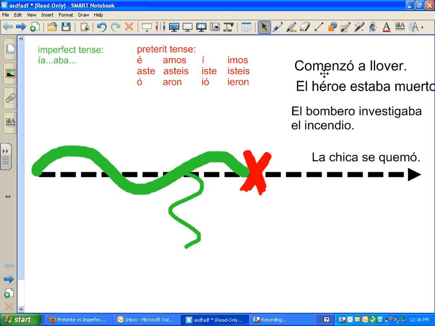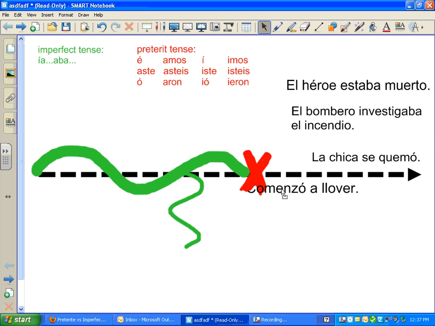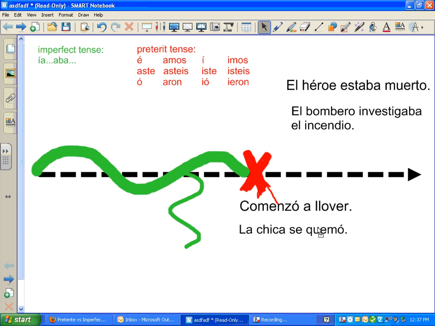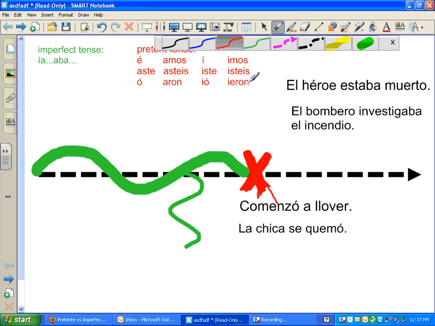So let's pick one of these that we know definitely happened and is done happening. Comenzó a llover. It began to rain. That can definitely go right here. Let's not use green. Yeah, comenzó a llover. That can go here. And one more we know, because it ends with an O with an accent, is la chica se quemó. The girl burned herself. So that can go there as well.